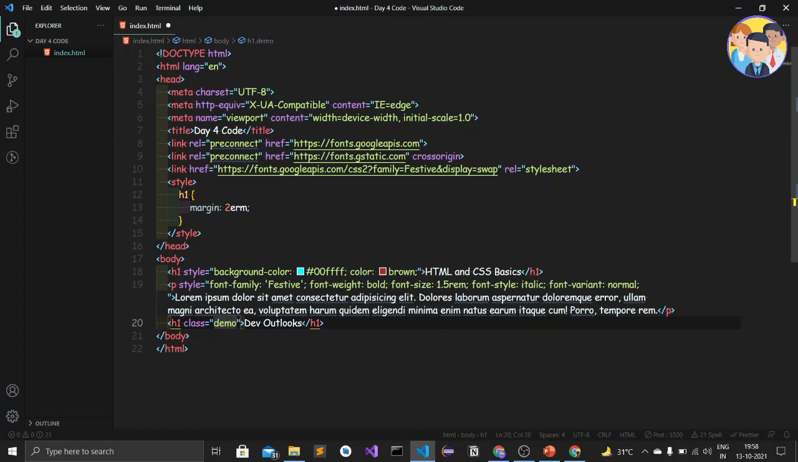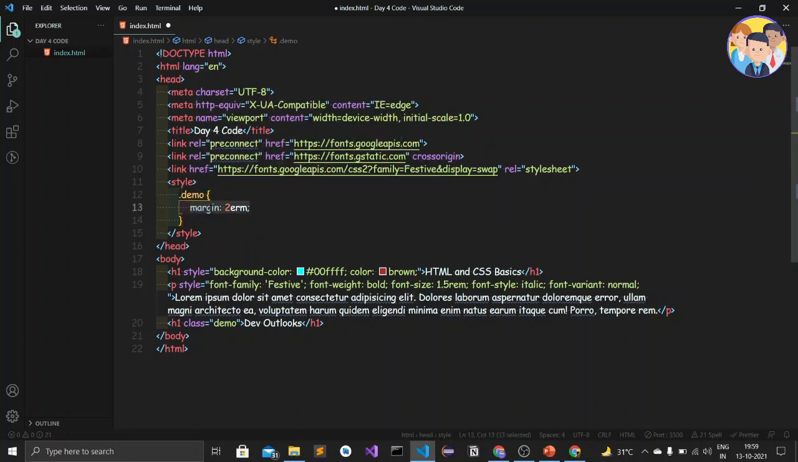Okay, and to select this demo class in the CSS, we just type dot demo. Okay, so this is how we select the class. Okay, so before the class name we just add a full stop. Okay, we just add a period.